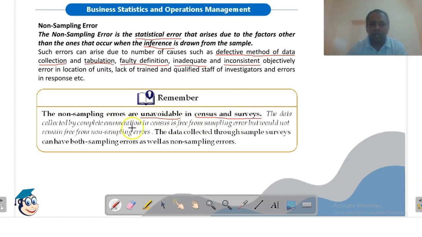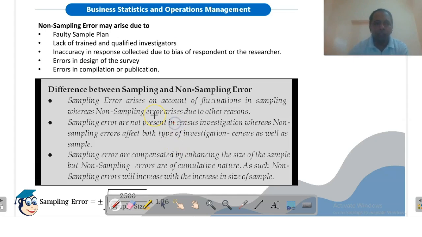The data collected by complete enumeration in census is free from sampling error. When we use the enumeration method and consider the whole population, it is free from sampling error because we are not considering a sample, but it would not remain free from non-sampling error. Census method also has non-sampling error present. The data collected through sample surveys can have both sampling error as well as non-sampling error. So census survey will have non-sampling errors but not sampling errors, while the sampling method has both types of errors present.